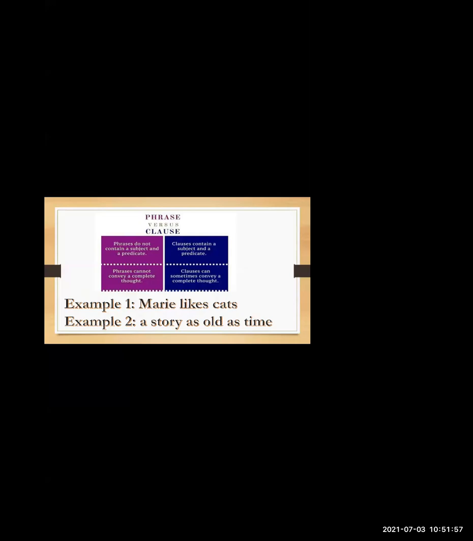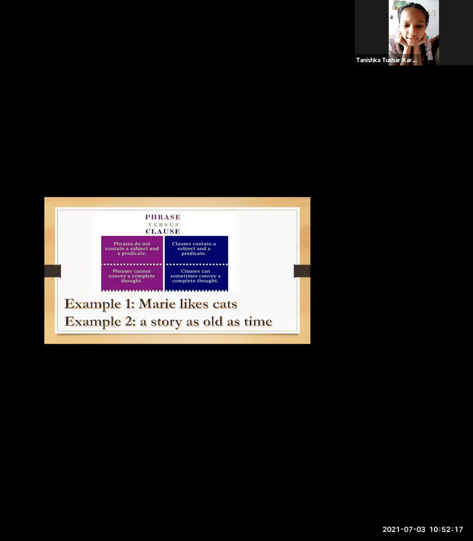Okay, let us see this example. Marie likes cats. Tanishka, tell me, Marie likes cats. Is this a phrase or a clause?